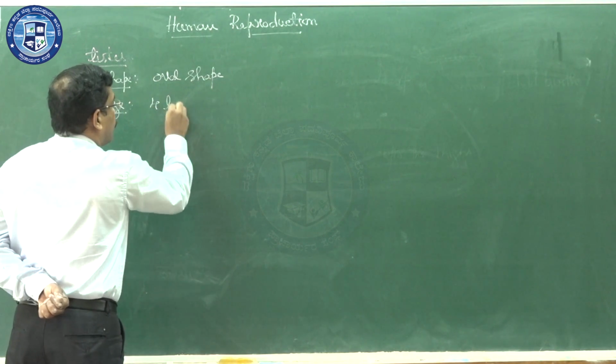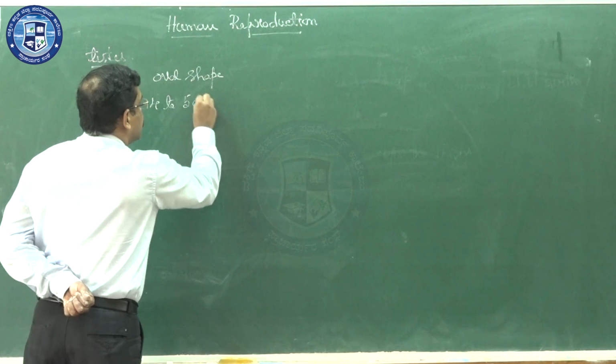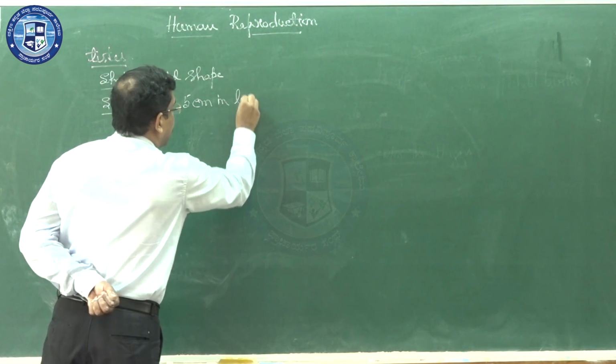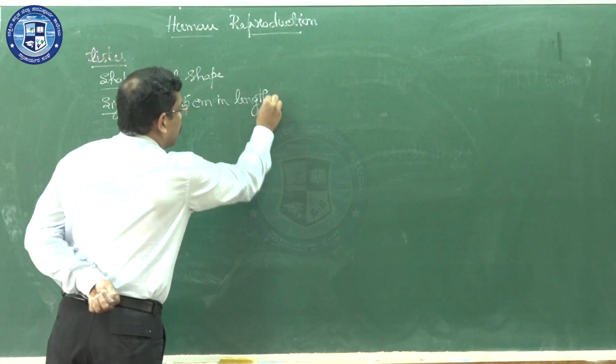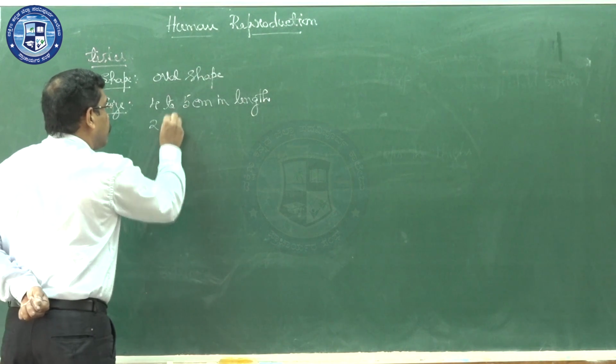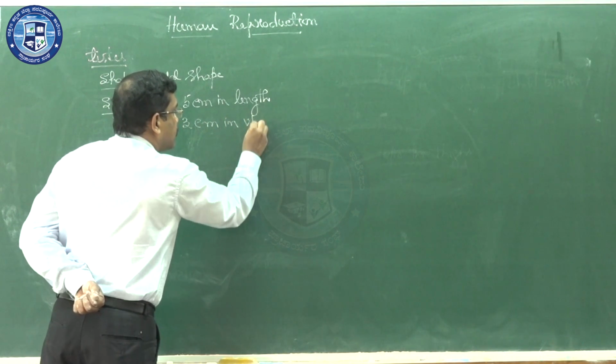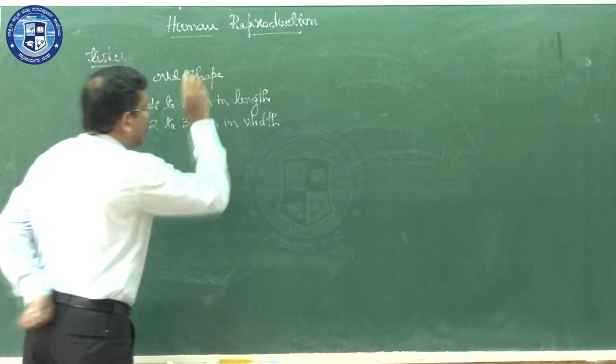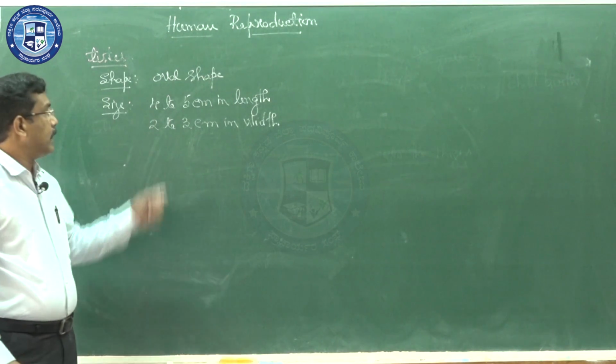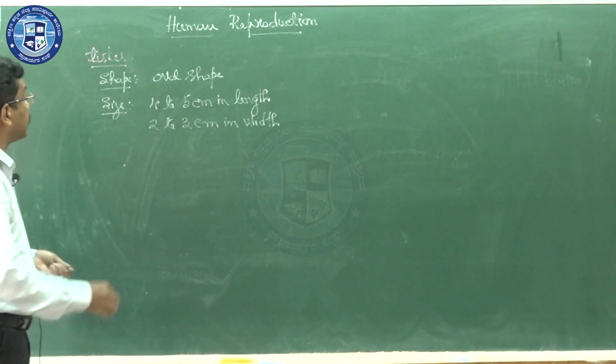It is about 4 to 5 centimeter in length and 2 to 3 centimeter in width. This is the size of the human testis, 4 to 5 centimeter length and 2 to 3 centimeter width.